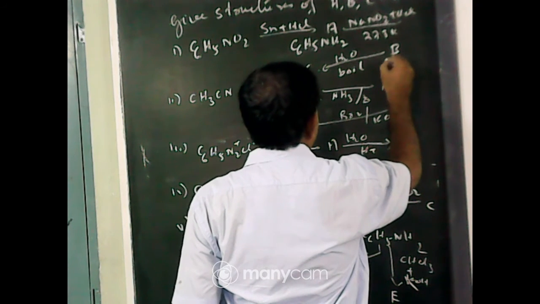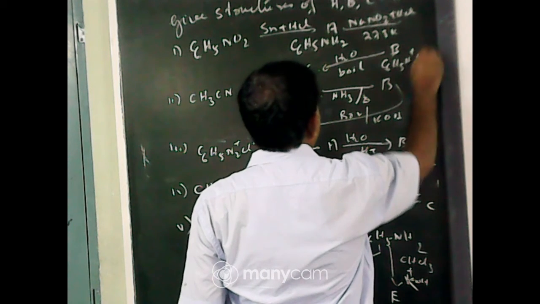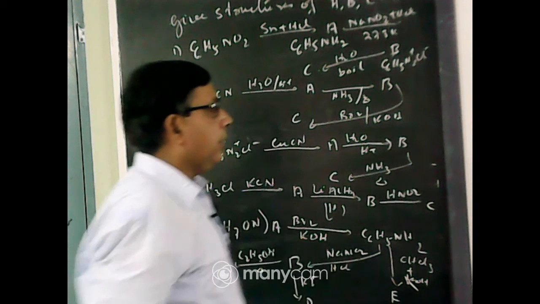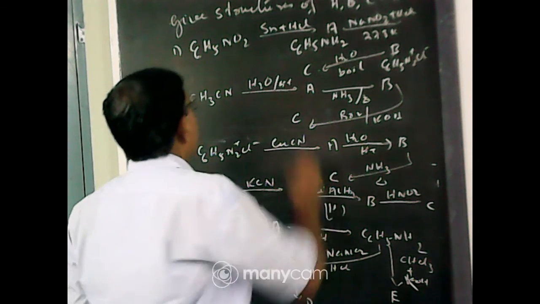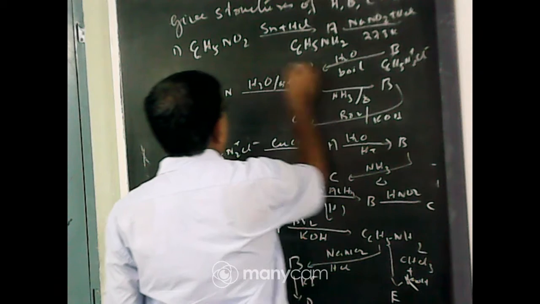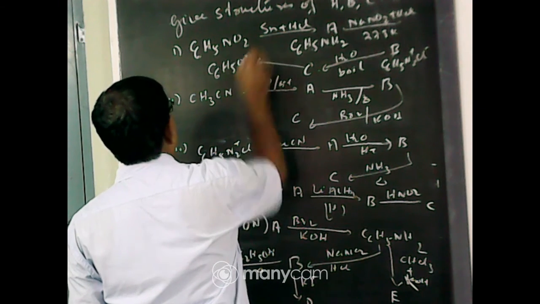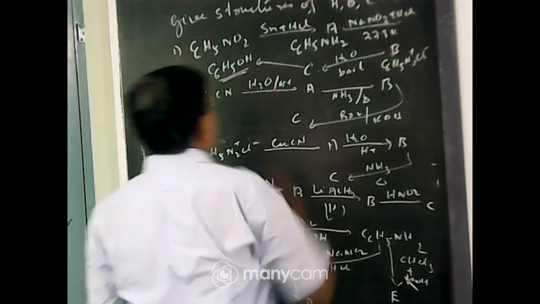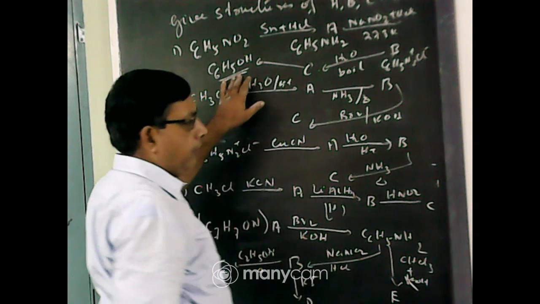So B is C6H5N2+Cl-. This diazonium chloride on hydrolysis gives phenol, C6H5OH. So A is aniline, B is the diazonium salt and C is phenol.